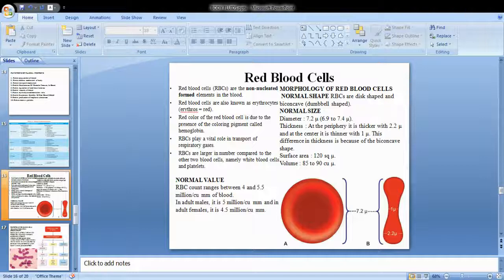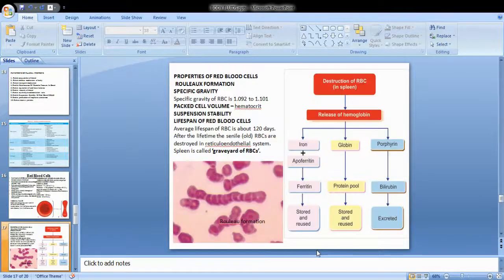The total diameter, from here to here, is 7.2 microns. There is a difference in thickness at the periphery and the center. That is why it is called a biconcave shape. The surface area is 120 square microns, and the total volume is 85 to 90 cubic microns.